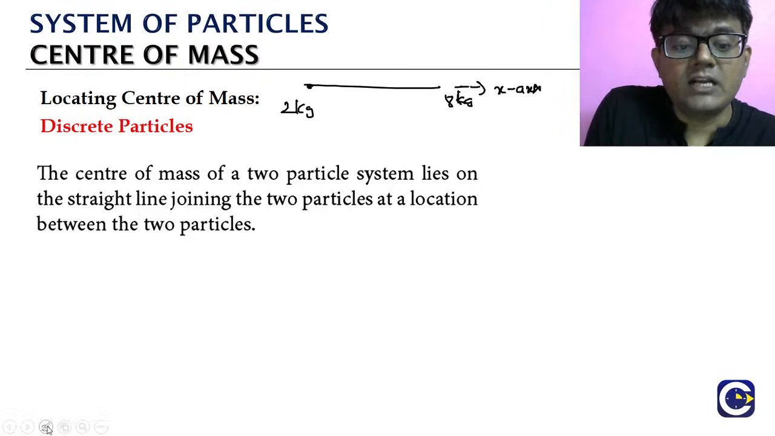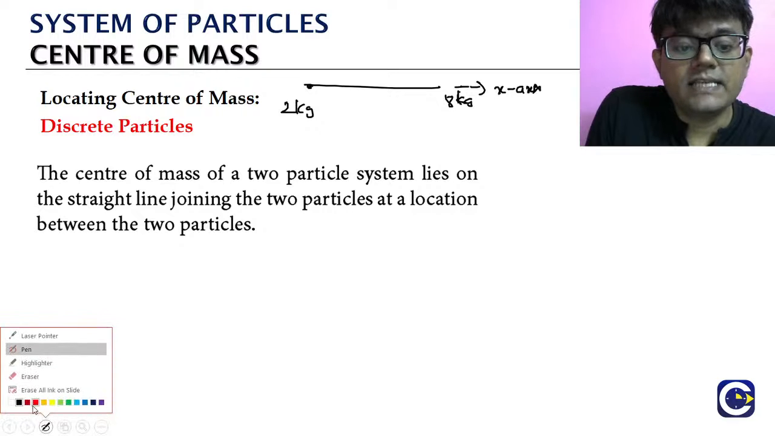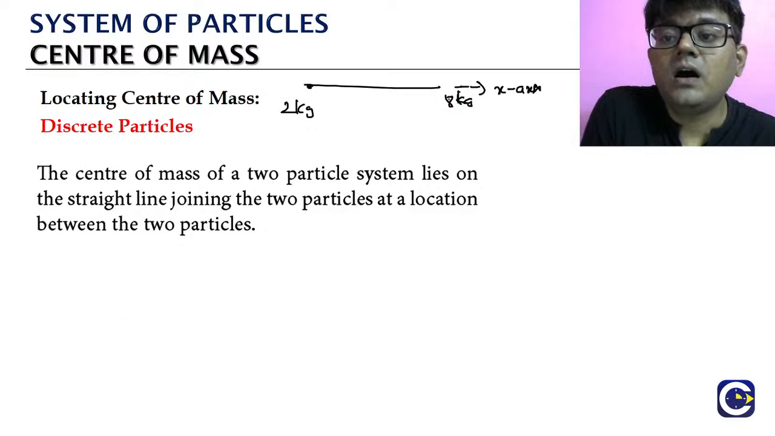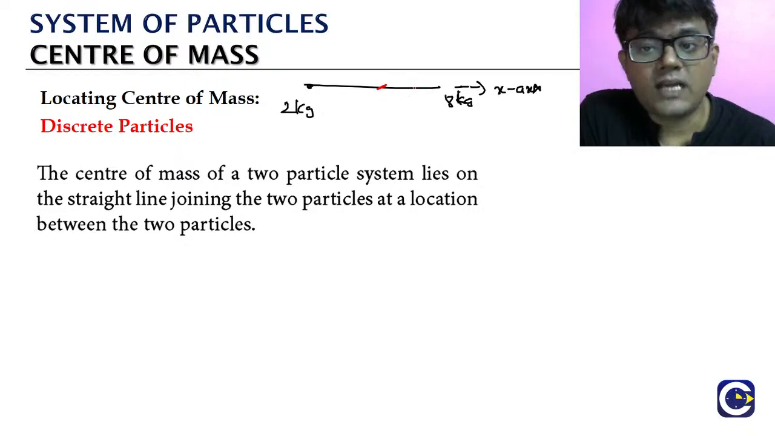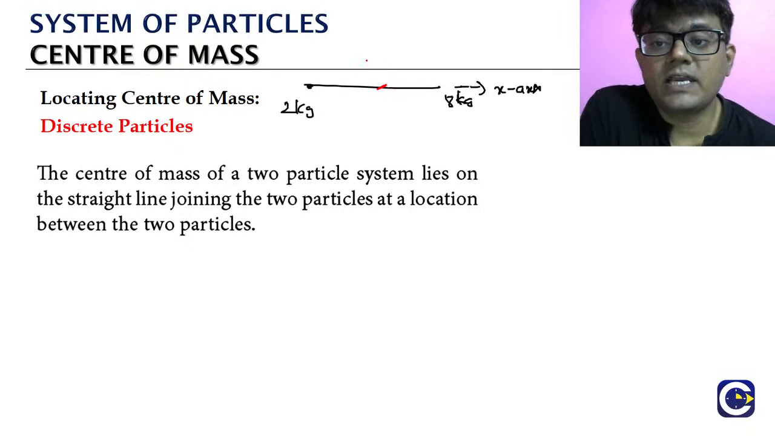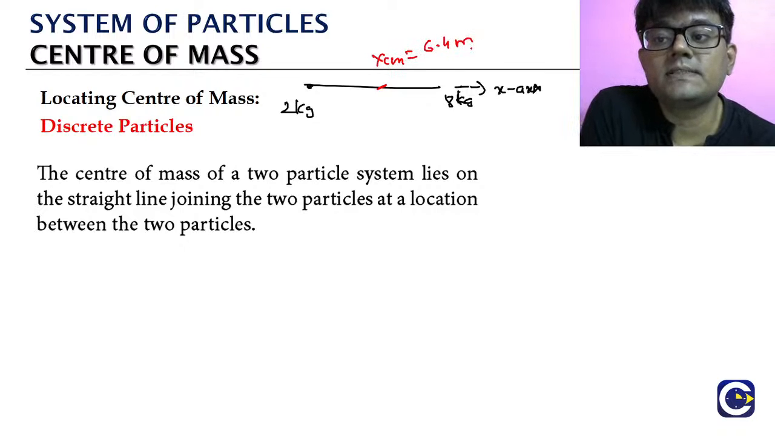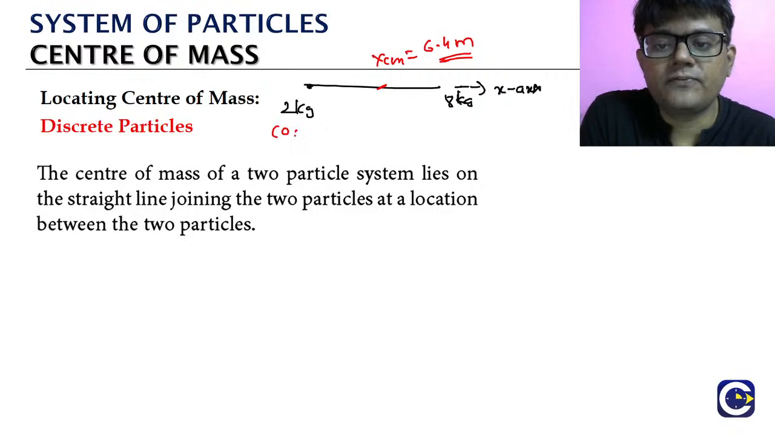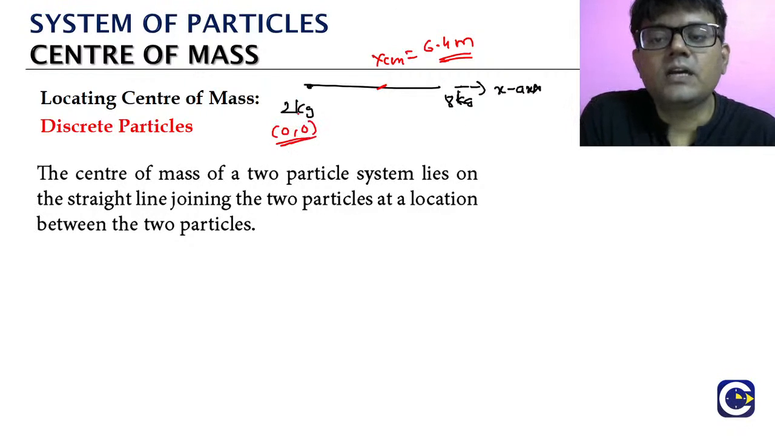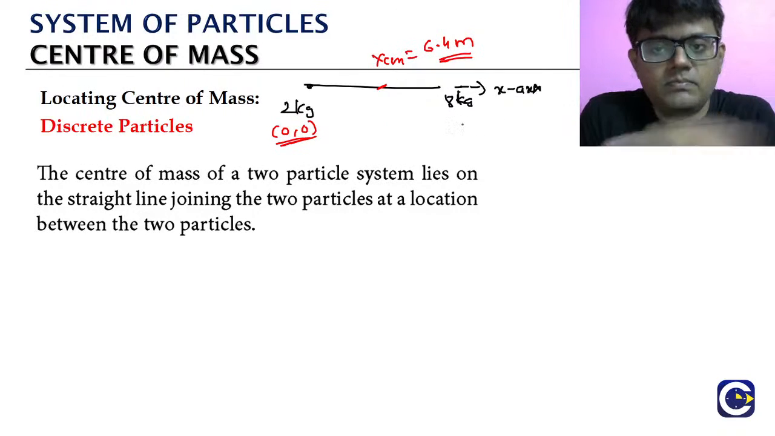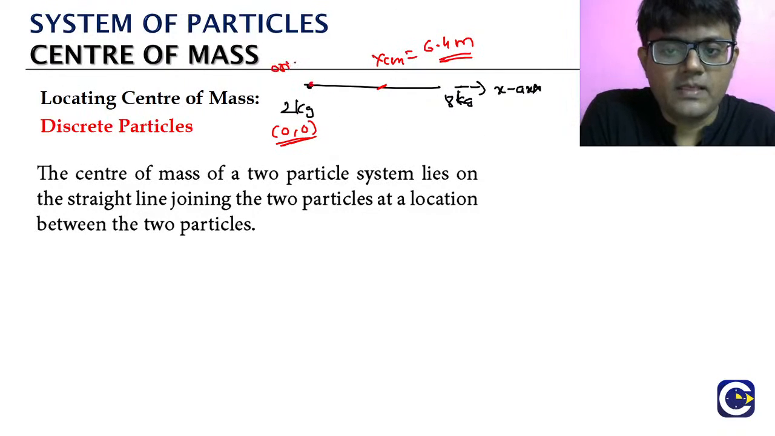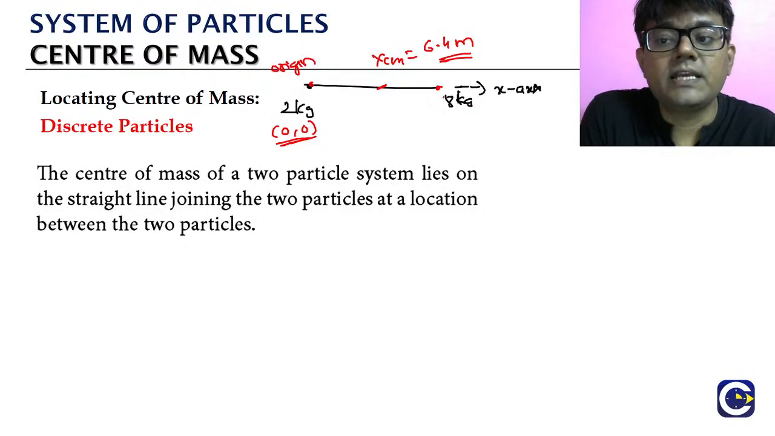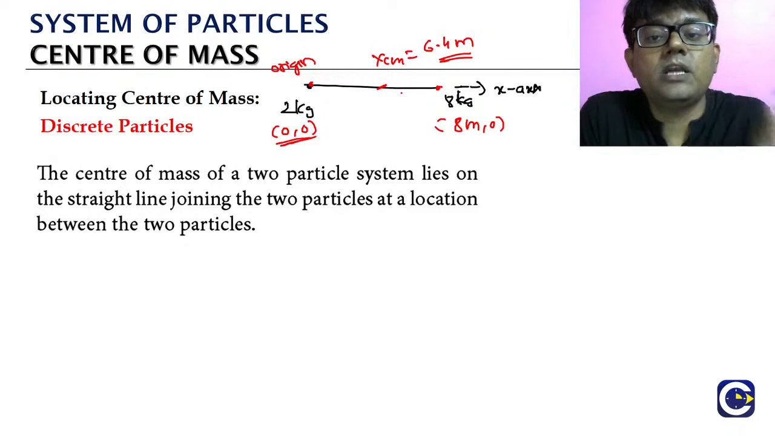Where did we get the center of mass? We got the center of mass also on the x-axis. Remember what center of mass value we got? We got 6.4 meters. The coordinates of the 2 kg are (0, 0), because that is the origin we took. The 8 kg coordinates are (8 meters, 0). So the center of mass will be only on the x-axis.